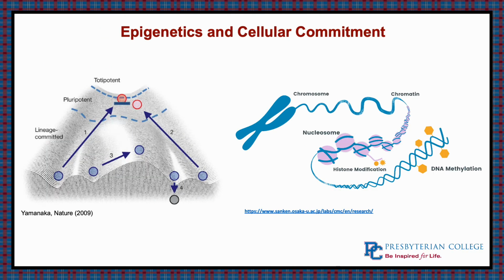So in order to look at the cancer stem cell specific developmental changes, we took an epigenetic approach. Epigenetics is a developmental change that occurs on the DNA itself without changing the DNA code. These are going to be histone modifications, which is acetylation that occurs on lysine residues, as you can see in this picture, in the nucleosomes, the histones themselves, as well as methylation that can occur on DNA.